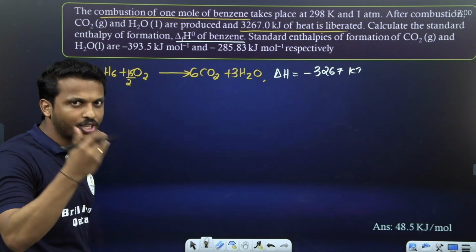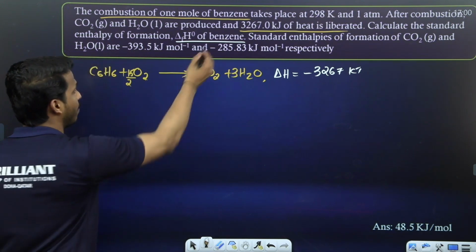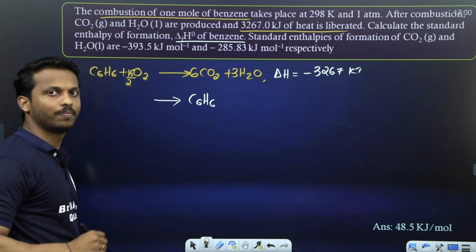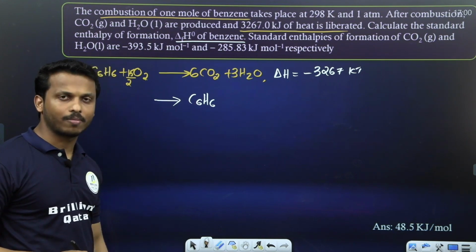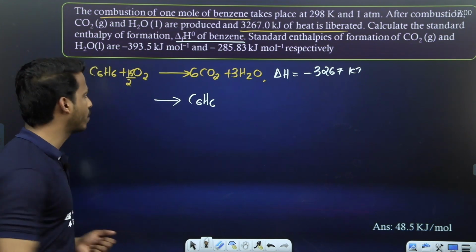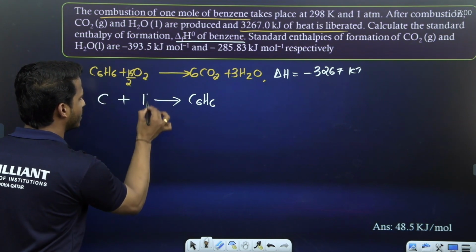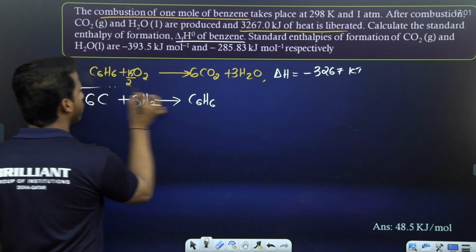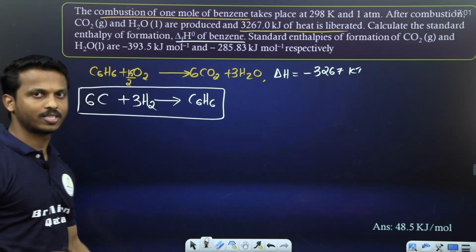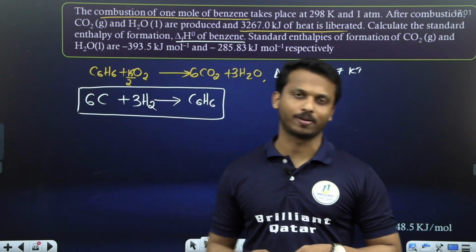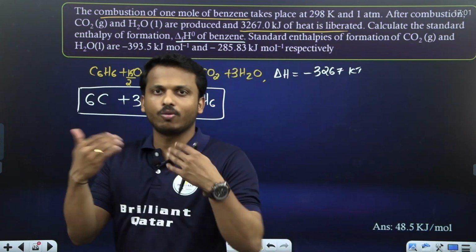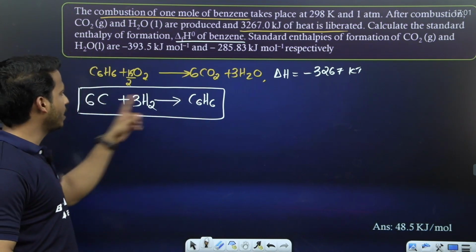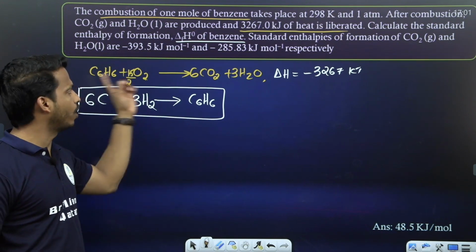Next. Calculate the standard enthalpy of formation of benzene. What do you mean by formation? Forming 1 mole of product, which is benzene. How can you get benzene C6H6? What are the elements in benzene? Carbon and hydrogen. How does carbon exist? C. How does hydrogen exist? H2. Balance: 6C plus 3H2 gives C6H6. This equation we have to make. This is the third question of this type we are discussing. They will give you some data, and we make equations and build a new equation by the use of other equations. We have only one equation now.